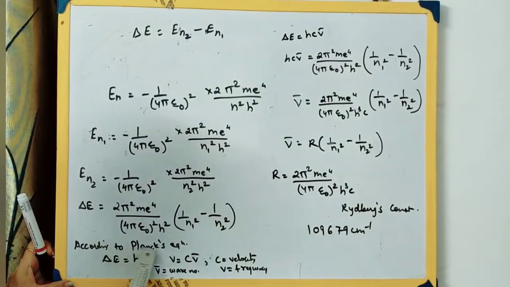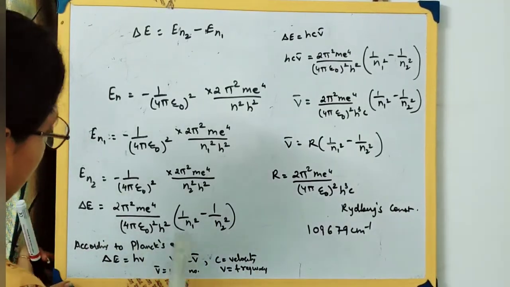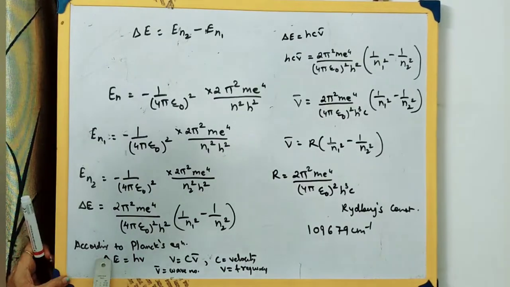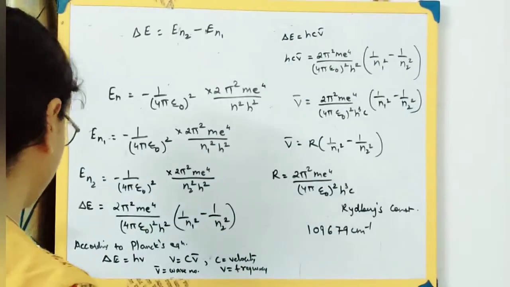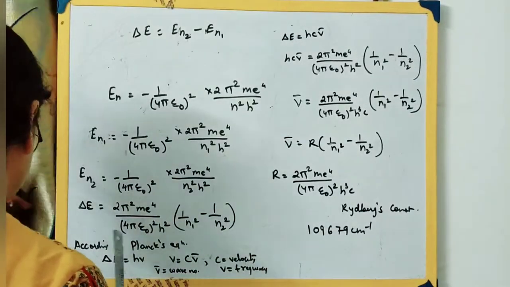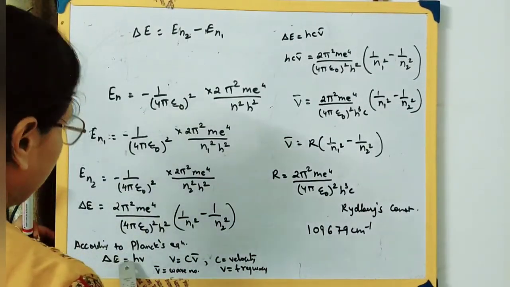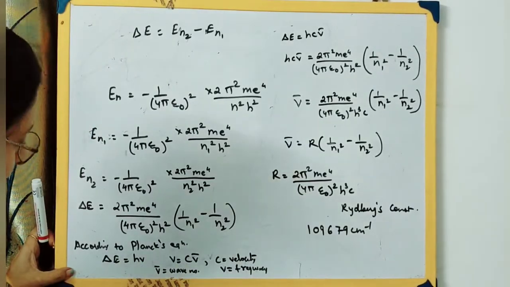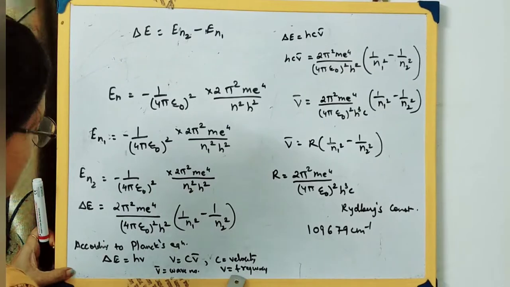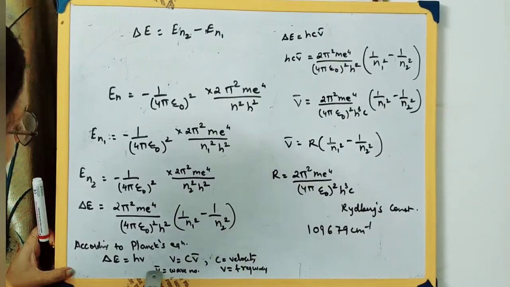Now we also have a relationship according to Planck's equation. Planck has given an equation for the change in energy, that is delta E is equal to hv. This was given by the scientist Planck. Now v is equal to C into v bar. What is v? v is a frequency, C is a velocity, and v bar is a wave number.